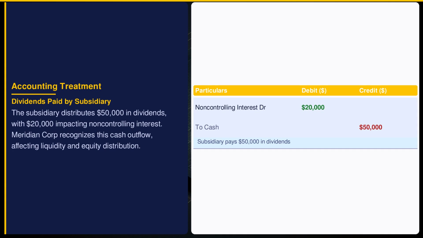Dividends paid by the subsidiary total $50,000, reducing cash and impacting non-controlling interest by $20,000. Per ASC 810, dividends to minority shareholders adjust equity, not profit. This dividend distribution reflects the subsidiary's financial health and cash flow capacity, influencing Meridian Corporation's consolidated cash position.